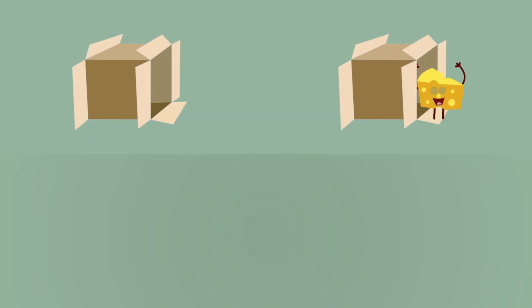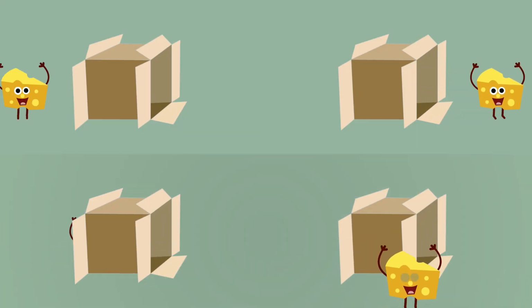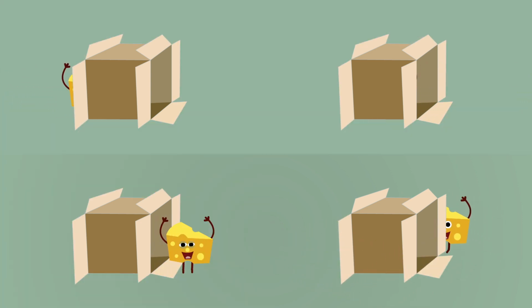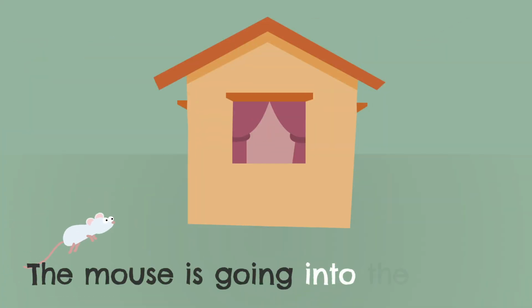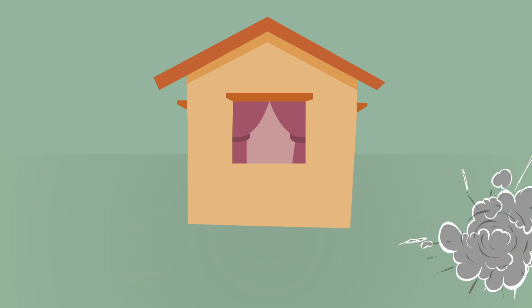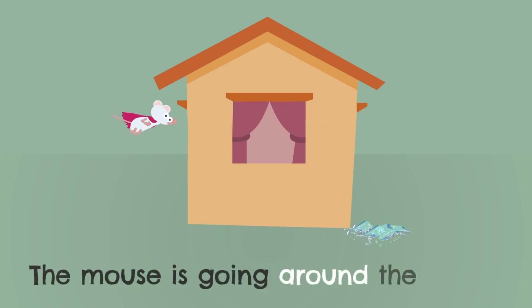Into, out of, through, around. Sing along to these sounds about into, out of, through, around. The mouse is going into the house. Now the mouse is going out of the house. Now the mouse is going through the house. Now the mouse is going around the house.